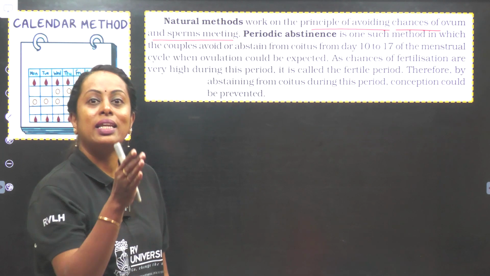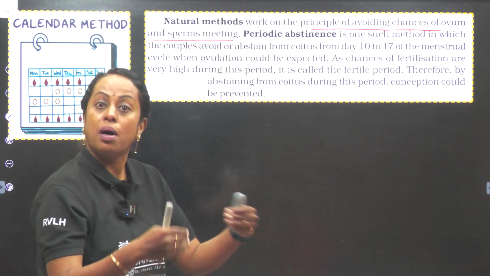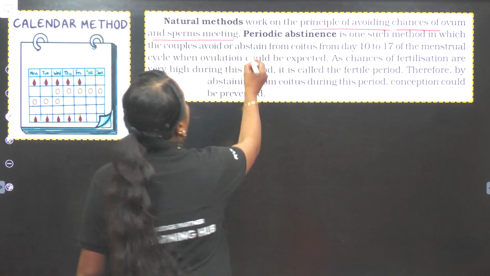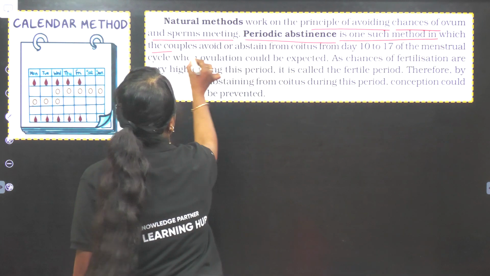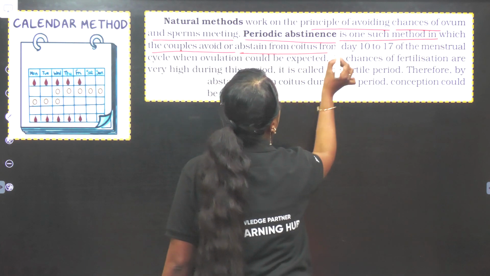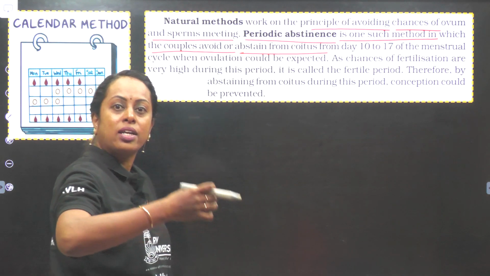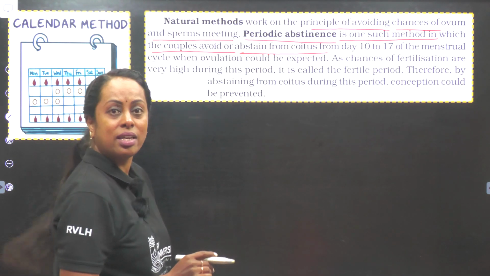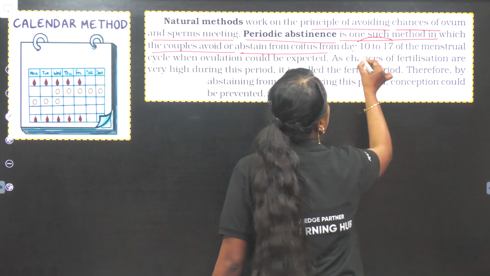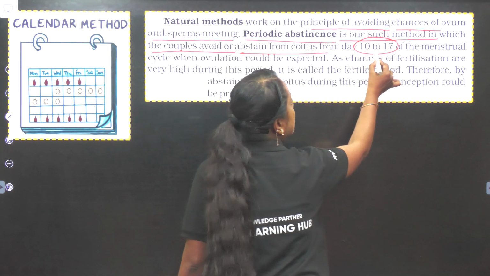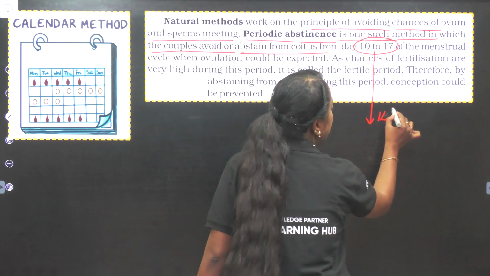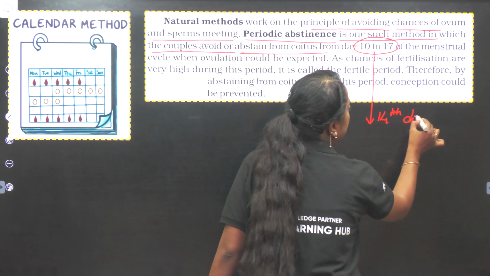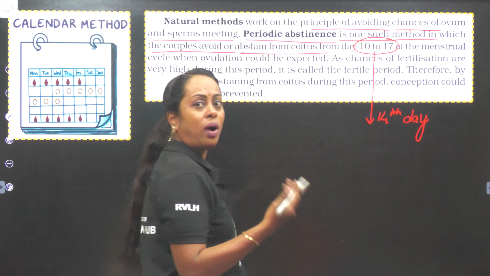So, ova and sperm should not meet. Periodic abstinence is one such method in which the couples avoid or abstain from coitus. Sexual act is stopped, and which is the date he is referring to? 10 to 17. Now, please remember 10 to 17 means, he says the 14th day is when ovulation is going to occur.